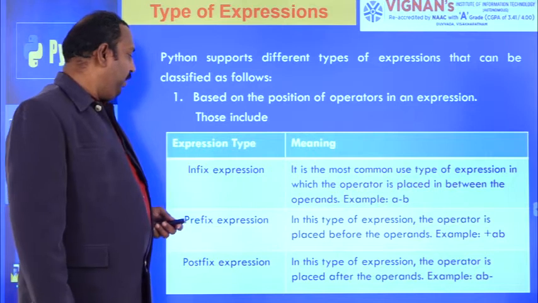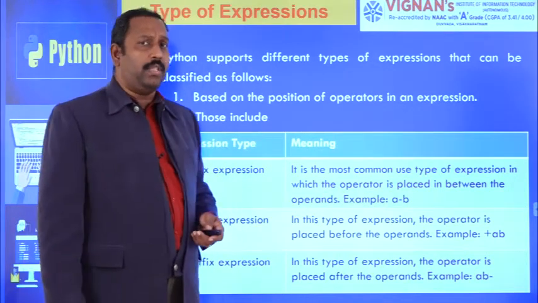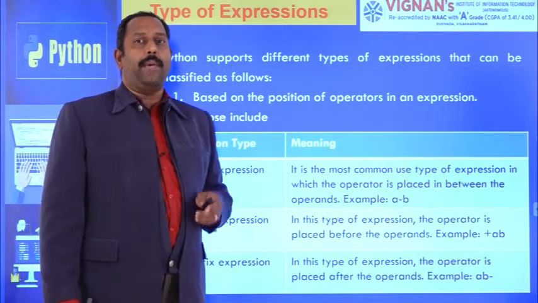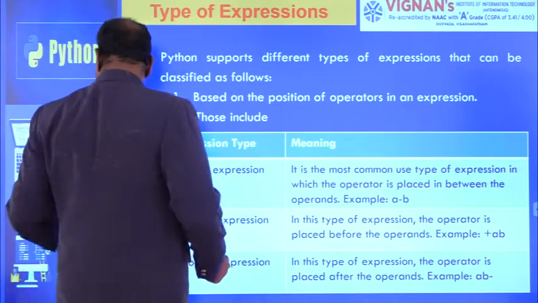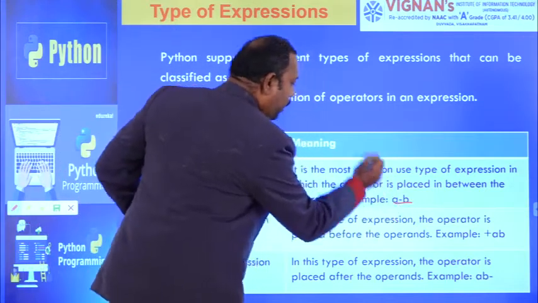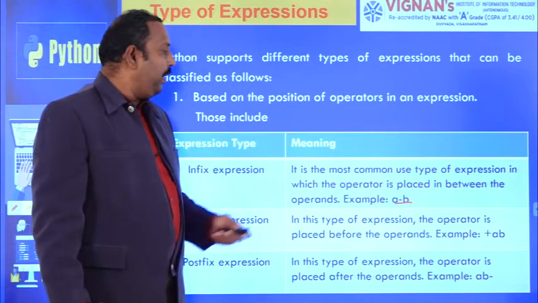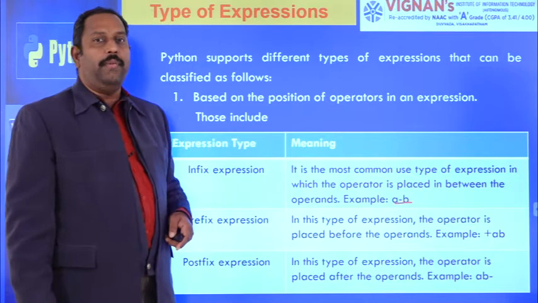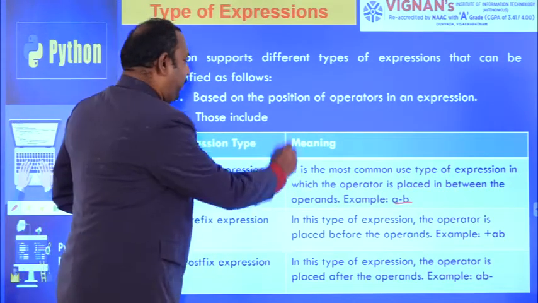One is called infix expression. This is the most commonly used expression. The operator is placed in between the operands, then it is called infix expression. For example, here you see a minus b. Minus is an operator and a, b are called operands. So the operator is placed in between the operands, then it is called infix expression.